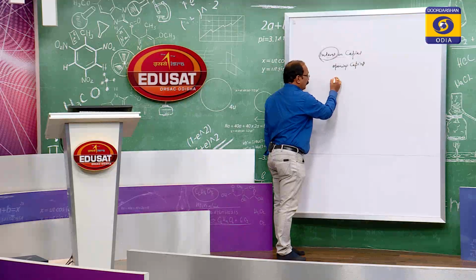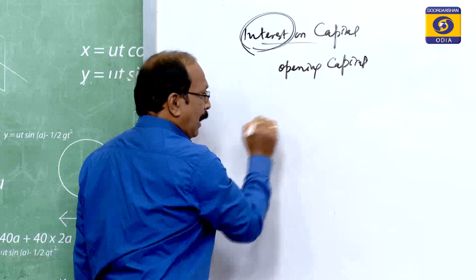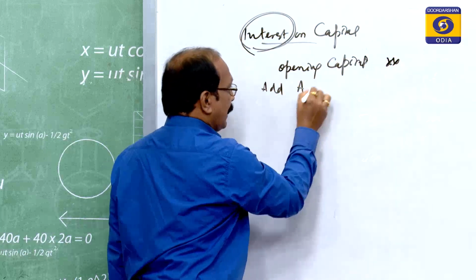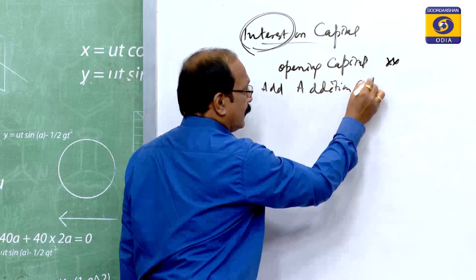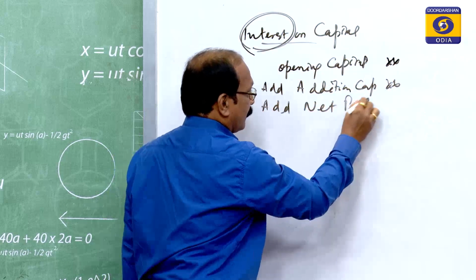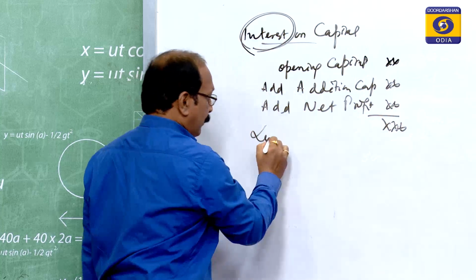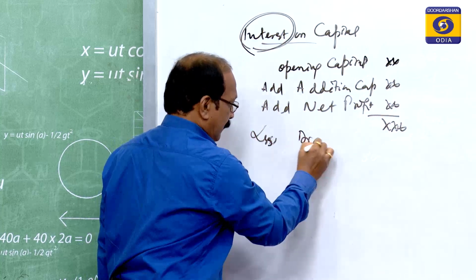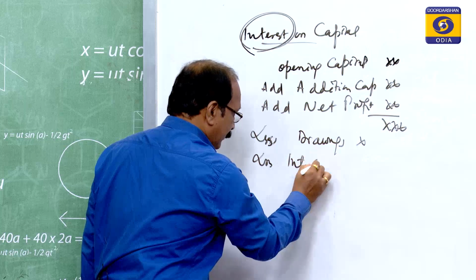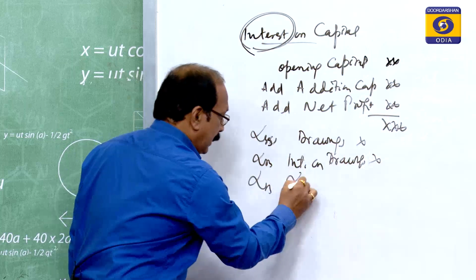In balance sheet, you have done in case of sole proprietorship business, the closing balance, how it appears? Opening capital, add additional capital, add net profit, from this you have to deduct the drawings, interest on drawings, okay, less loss if any.